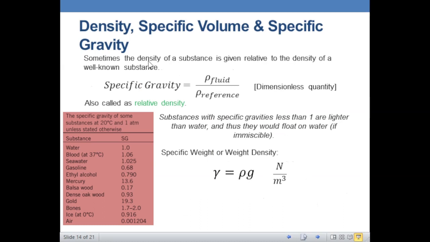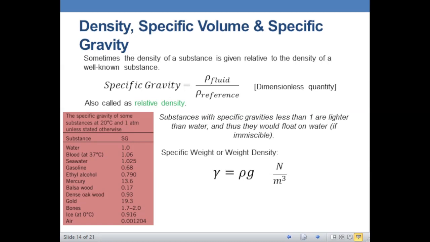Okay, sometimes the density of a substance is given relative to the density of a well-known substance. That is what we call the specific gravity. Okay, so specific gravity is actually equal to the ratio of the density of the fluid and the density of the reference fluid. Usually what we're using here is water.